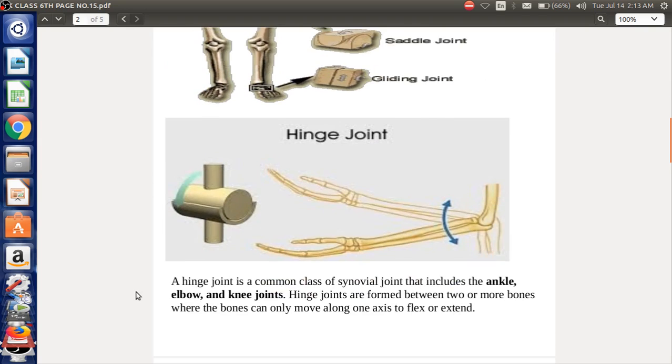Hinge joint is what? It is one of the joints present in our body which allows movement only in one direction or in only one plane. As you can see here, the ankle, elbow or knee joints are examples of the hinge joint. Like when you move your hand, you are able to move it only in the upper direction through the elbow portion. Why? Because it allows movement only in one direction. You cannot move it towards your lower side.